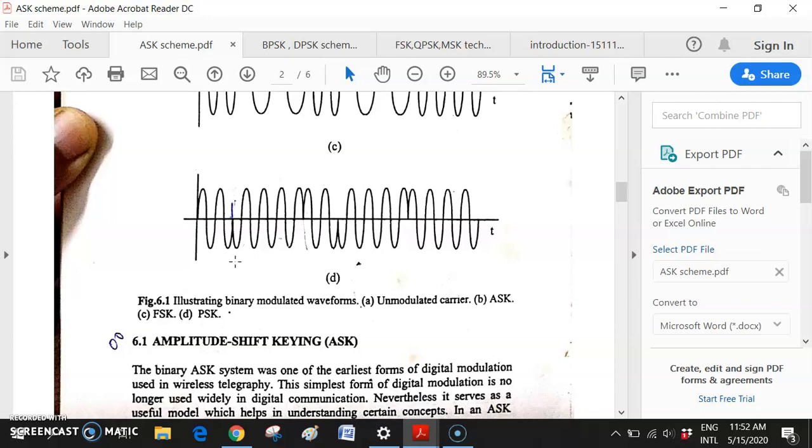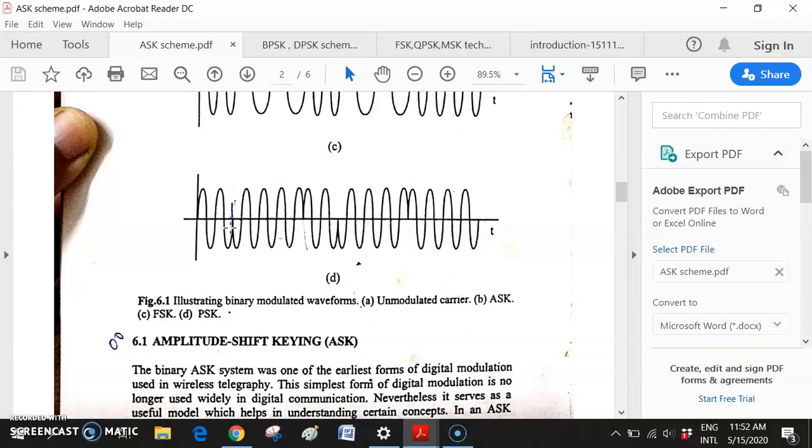So this diagram is basically the BPSK scheme, binary PSK. PSK means the phase is changing. The frequency of the wave is not changing; whatever the phase is, the frequency remains fixed and the amplitude remains fixed. Only the phase is changing. Whenever 1 is there, the wave has come up to this much. Now in the main binary stream there is a 0, so it will change the phase.